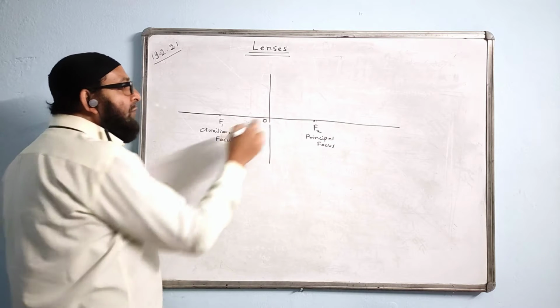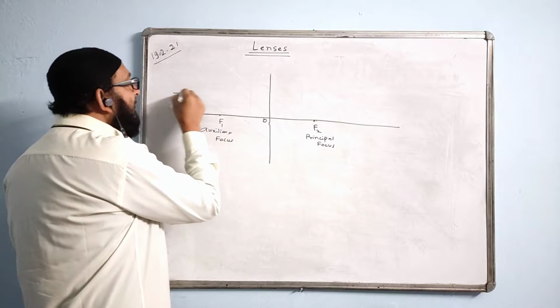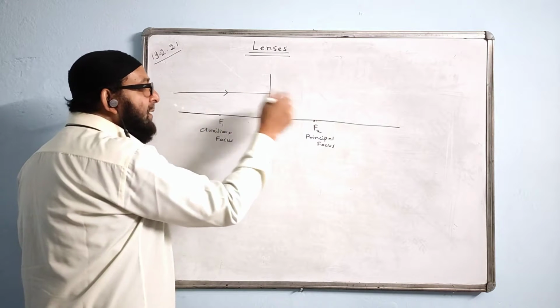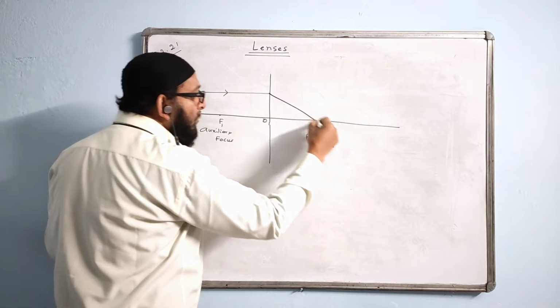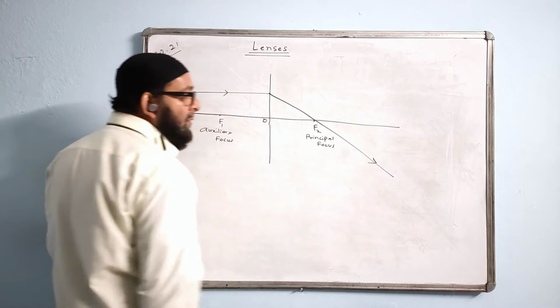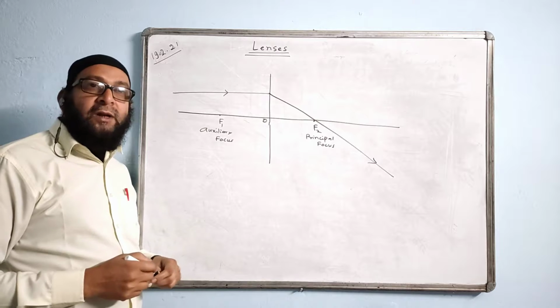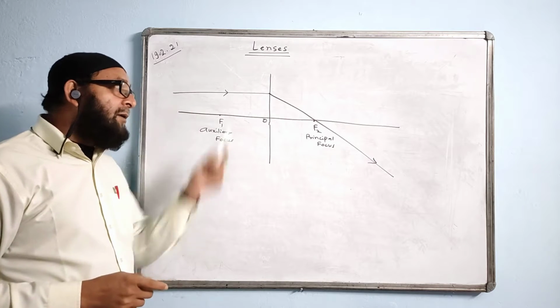What is the property of a principal focus? An incident ray parallel to the principal axis after refraction from the lens will pass through F2 like this. This is the property of principal focus. You should keep the diagram in mind.